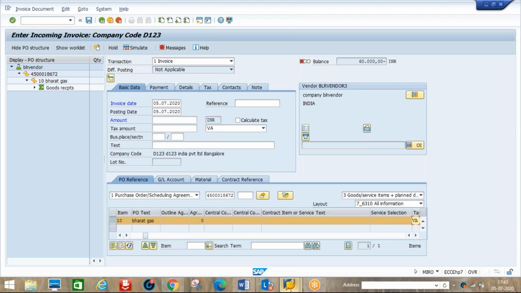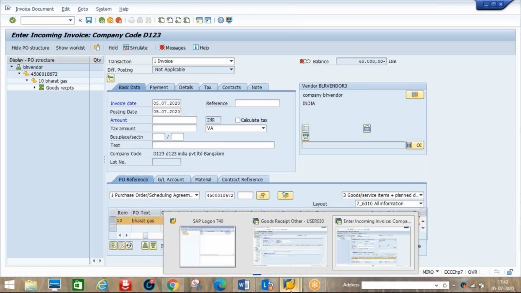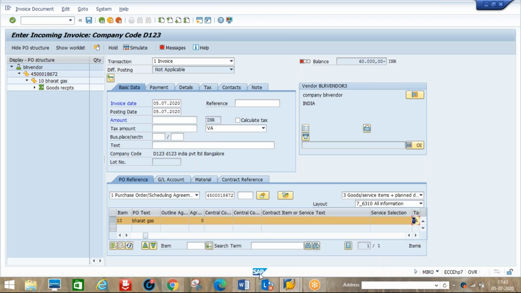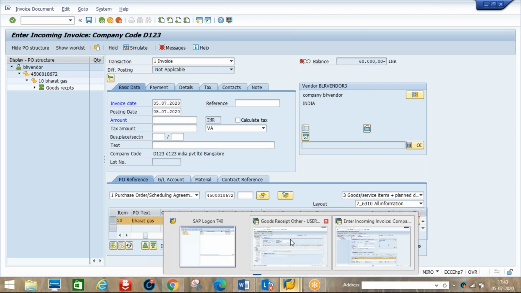Yes, somebody has changed it. One second. Okay, now we'll change this tax code, or whatever we created.